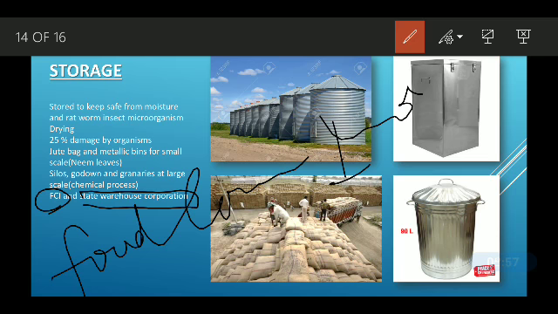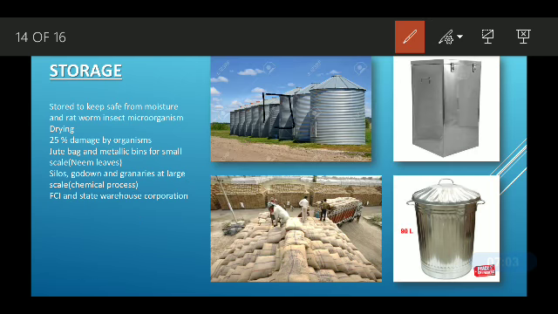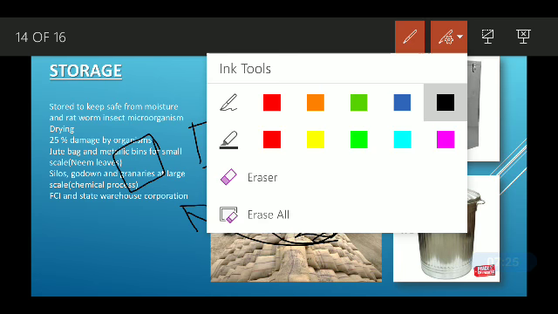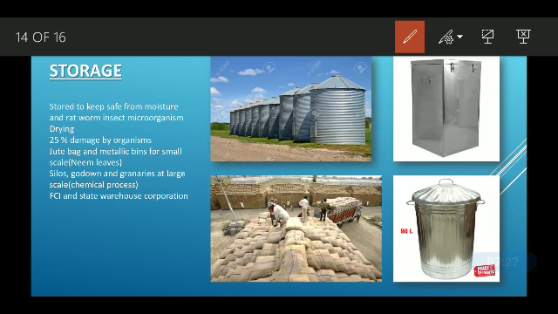They buy the grain from the farmer, store it, and again provide it to the needy ones, the people who are not engaged in farming, or people in city areas or wherever people require these grains. So that's all in this section.